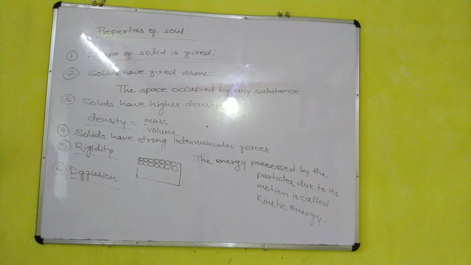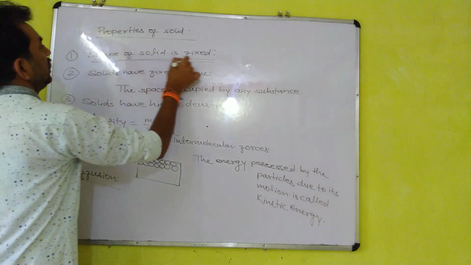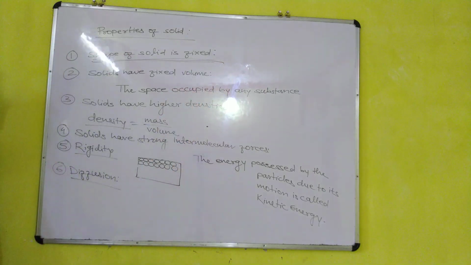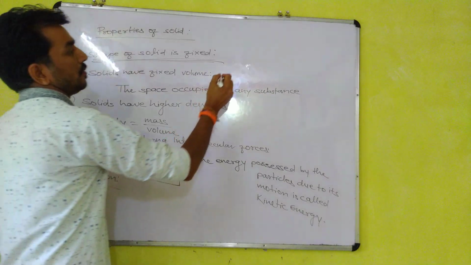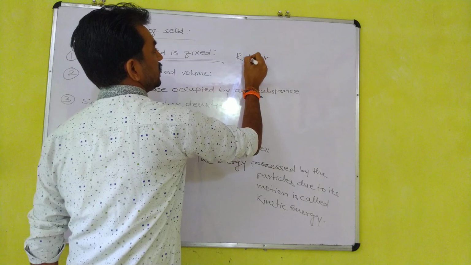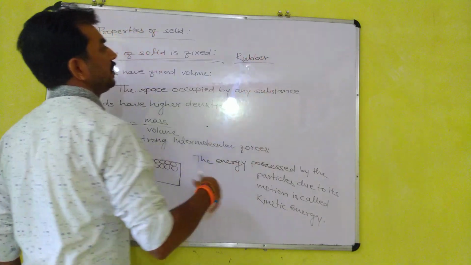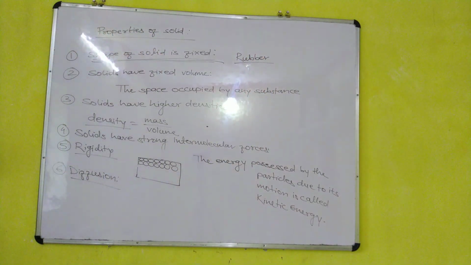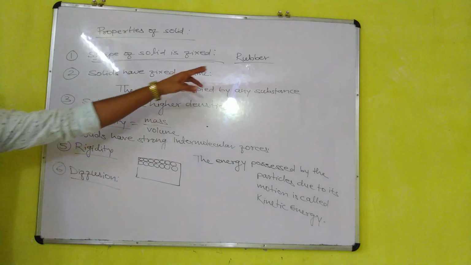In the first point I told you that the shape of solid is fixed. But in case of a rubber band, or sugar or salt particles, the shape is changeable. So how can we categorize them as solids? Yes, we can. In case of a rubber band, by applying force its shape is changed, but when we remove the force, it returns to its own shape.